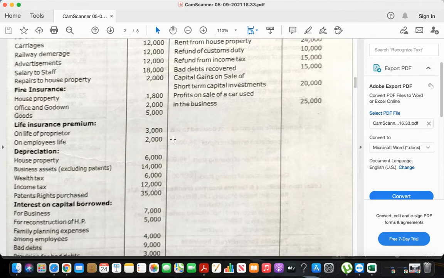Next, fire insurance on office and godown belongs to business. Fire insurance on goods belongs to business. Next, life insurance premium. The first one is on the life of the proprietor. How will you treat this? Yes, because it is personal, it belongs to the proprietor. But the next one, on the employee's life, how will you treat that? Yes, because employees work for business.